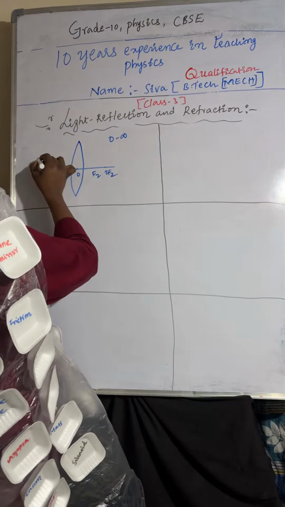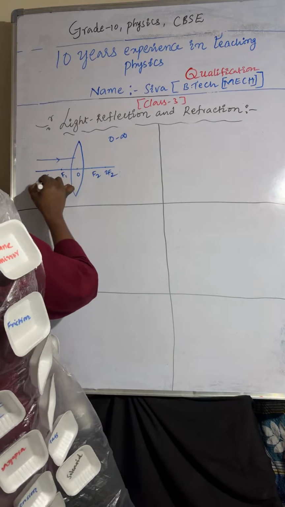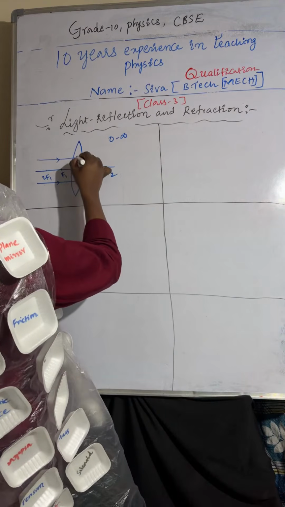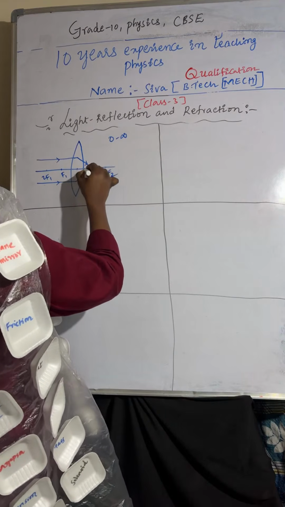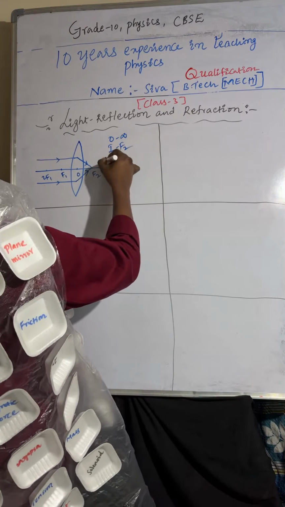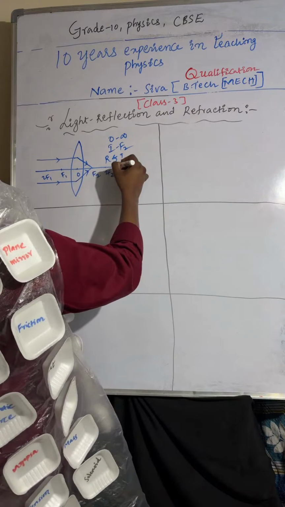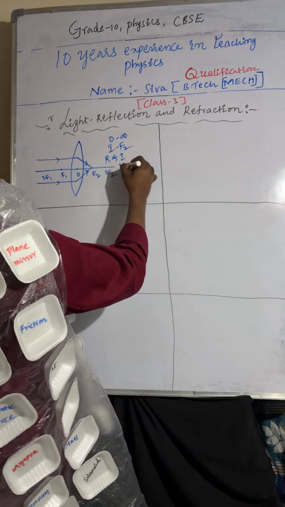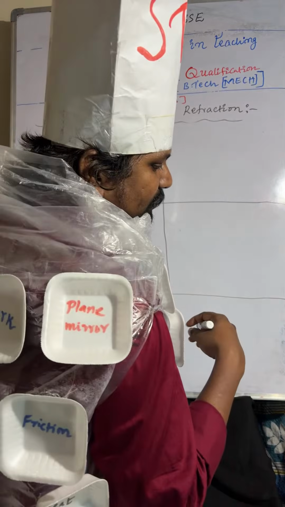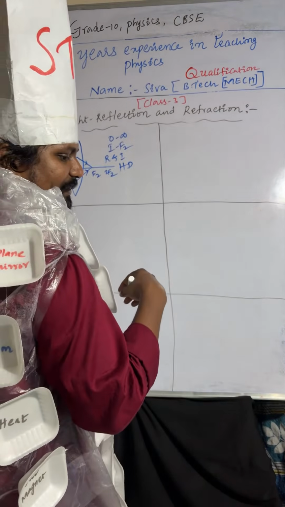So here you can see the light rays are coming from infinity. After refraction, those light rays are meeting at one point. Object is at infinity, image is forming at F2. Nature of the image is real and inverted. Size of the image is highly diminished. So point number 1, very very important.